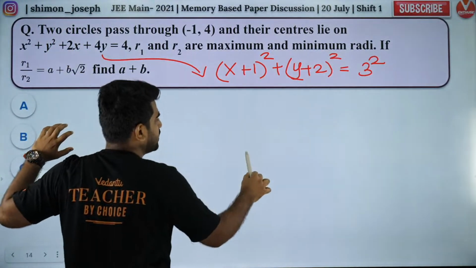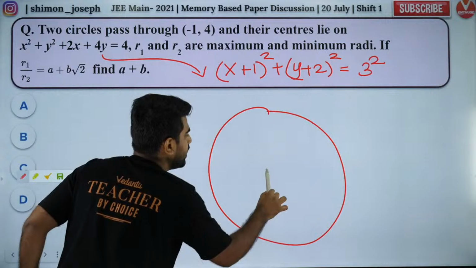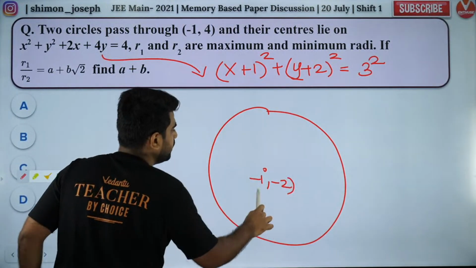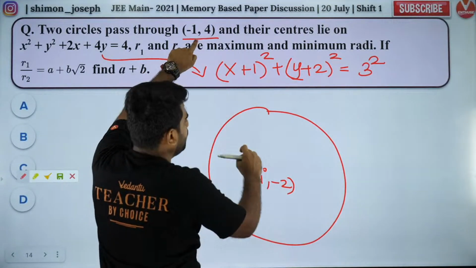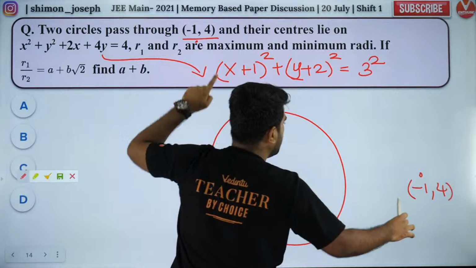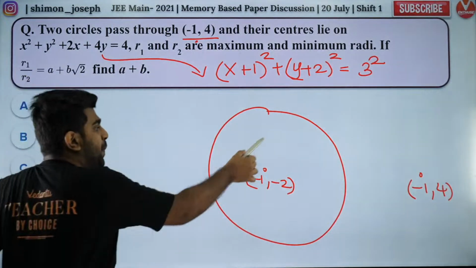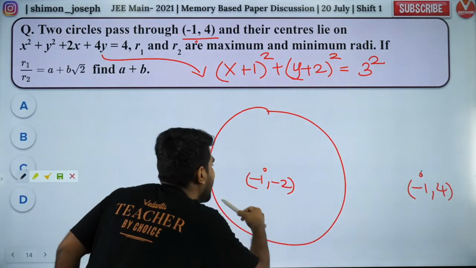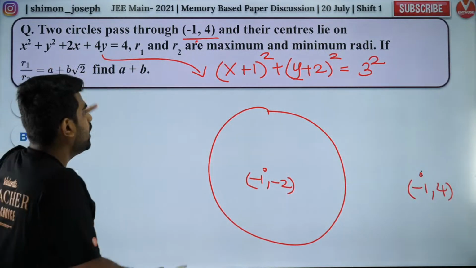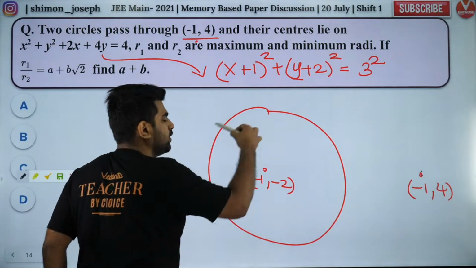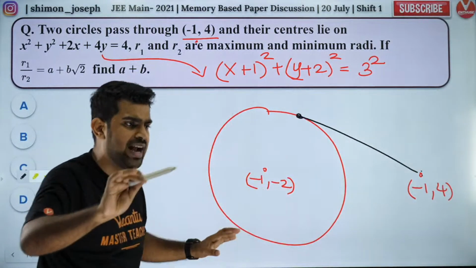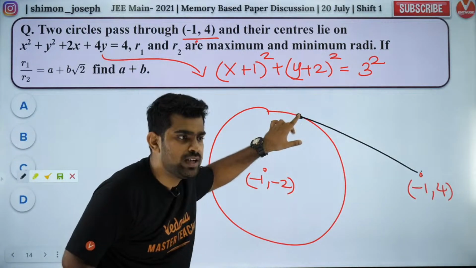Now, let's draw the circle. So this will be the circle. Let's call it minus 1, minus 2. So that is the circle. And you have a point minus 1, 4. Minus 1, 4 will be outside. So let's call it minus 1, 4. Now, we have to draw a circle which passes through this point and whose center moves along the circle. So our circle's center will move along the circle. So if our center is here, this is the radius. Got it? Like that. If our center is here, this is the radius.